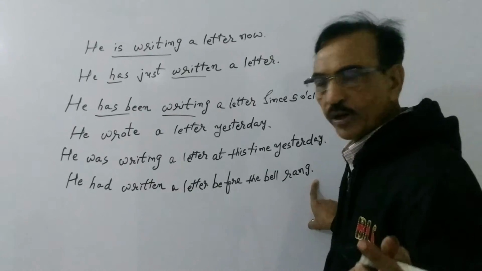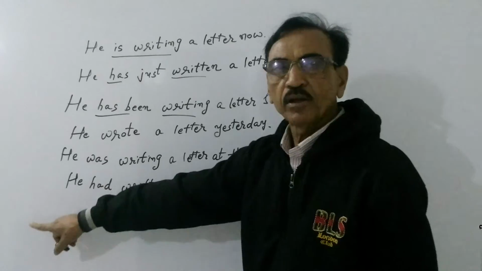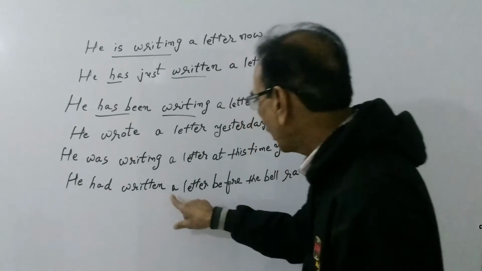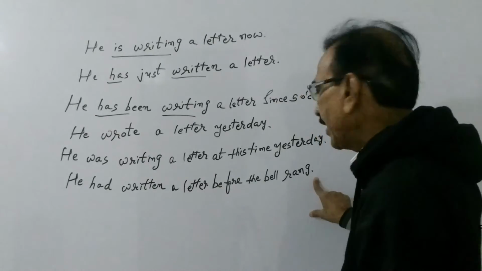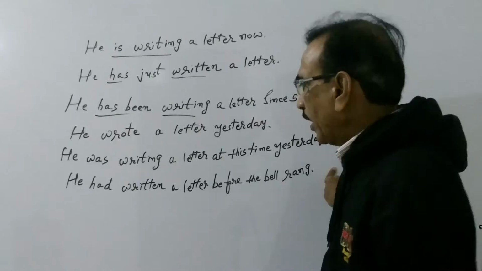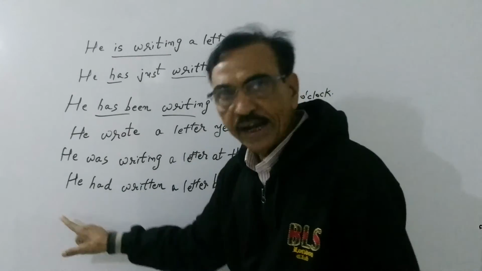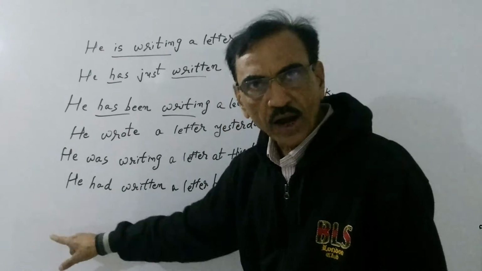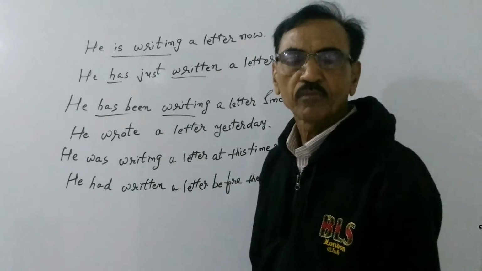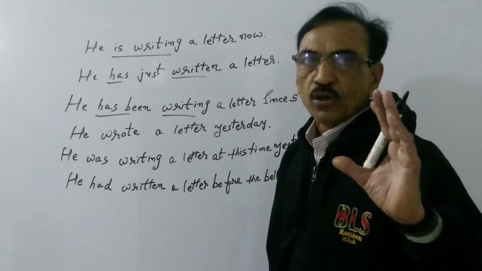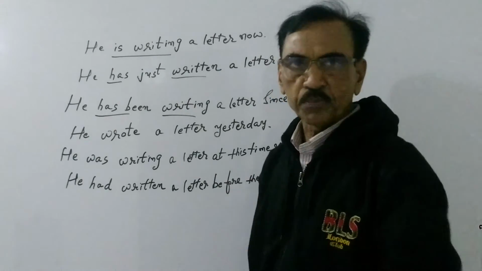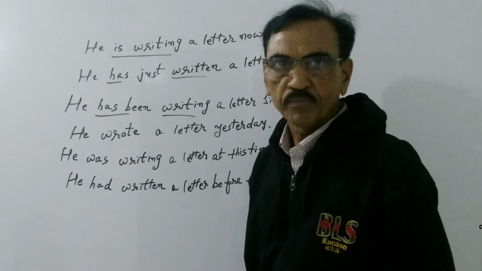If it is interrogative, friend, so had will be written in the beginning of the sentence. So had he written a letter before the bell rang? Question mark. Sure, friend. And why hadn't he written? Why hadn't he written a letter before the bell rang? So in perfect tense we use had as the helping verb and past participle of the verb as a main verb.